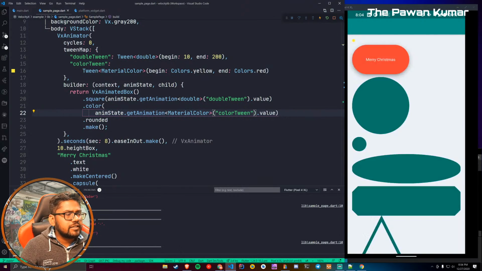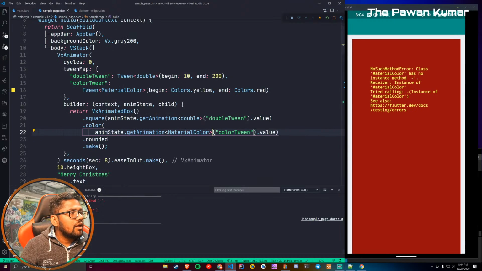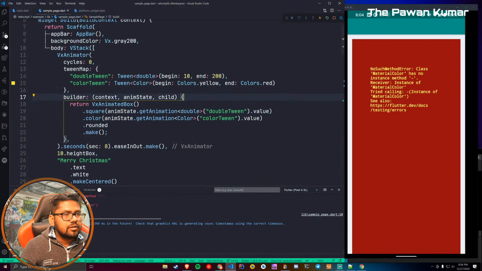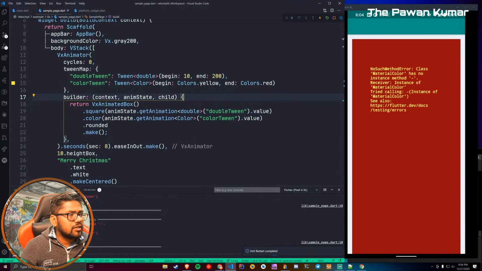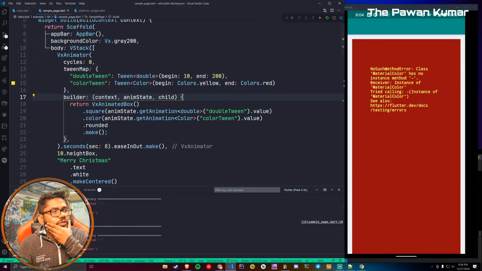Let's do a hot restart. Material color is now creating a problem. Okay guys, let's switch back to color. It can have some issues because of the current implementation, but I think it should have worked. I don't know why it's not working properly right now. Otherwise, this is how you will use it. And before the demo, it was working just fine.